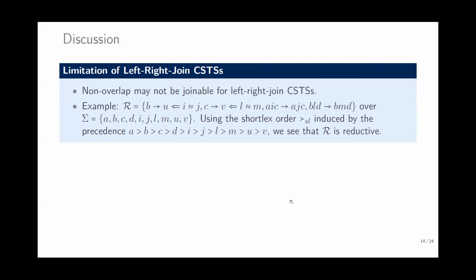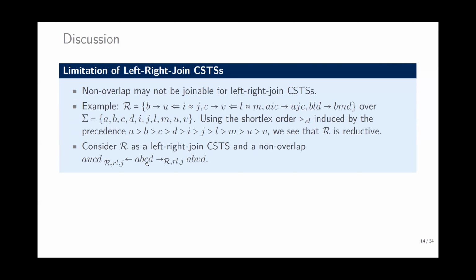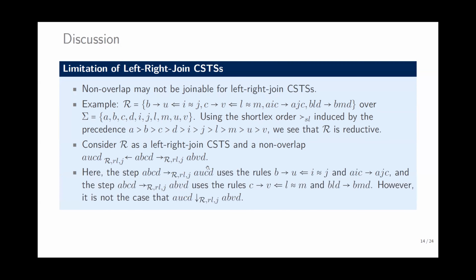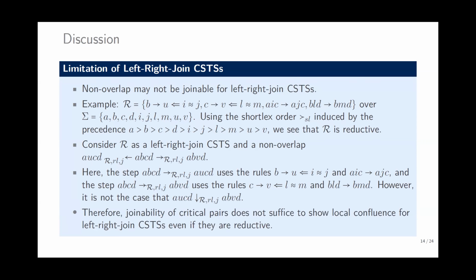The example: this one is non-overlap because B is related to U using these rules, and C is related to D, so different positions and different rewrite steps, but this one is not joinable. So this is the limitation of left-right join CSTS.